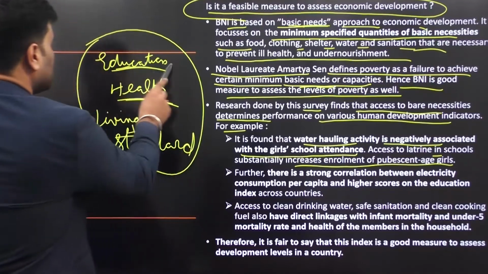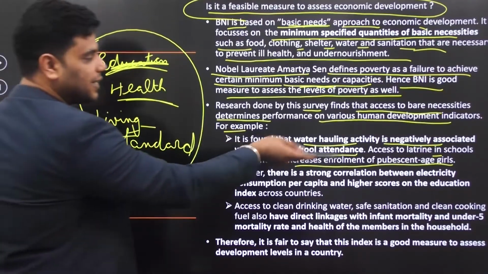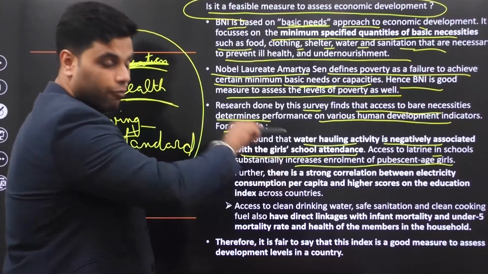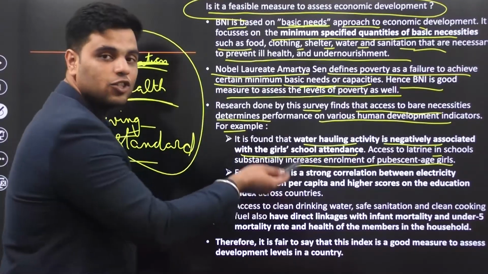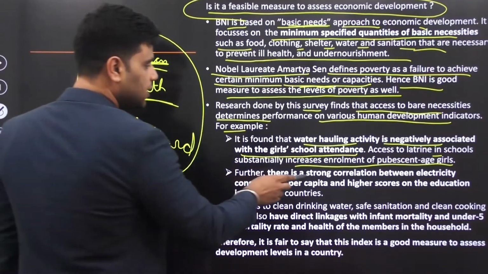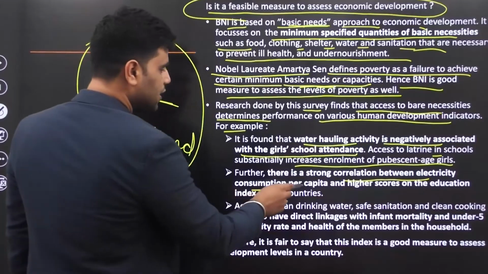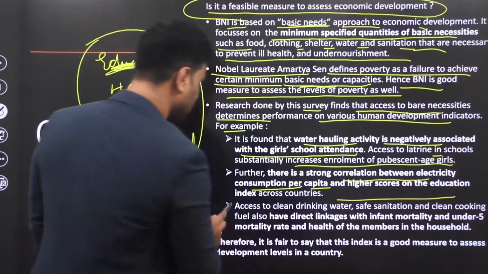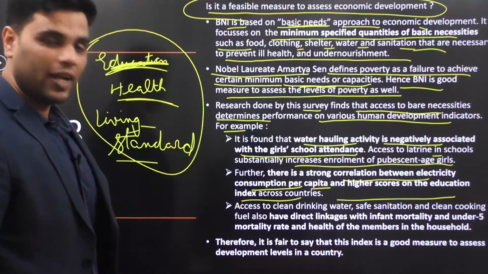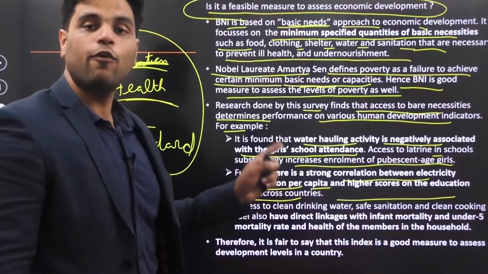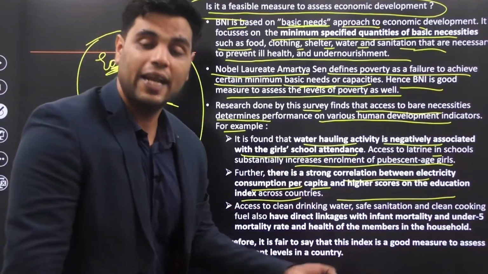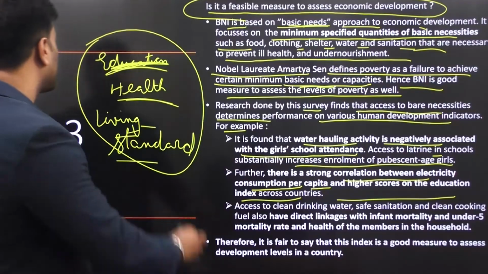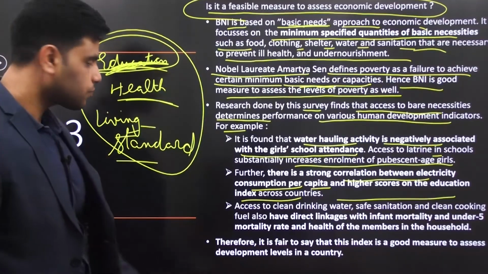So education part of human development is getting taken care of for females if there is access to water. Further, there is a strong correlation between electricity consumption per capita and higher scores on the education index, right? So provisioning for a bare necessity called electricity is important to secure good educational outcomes.